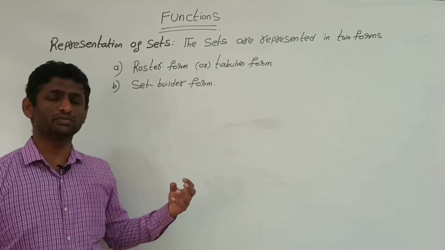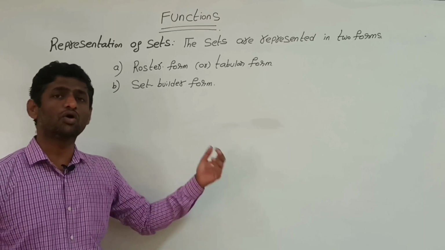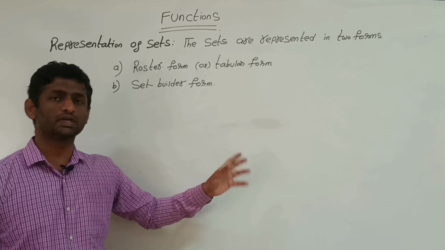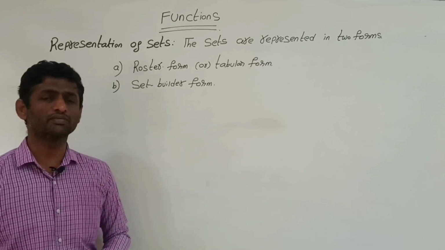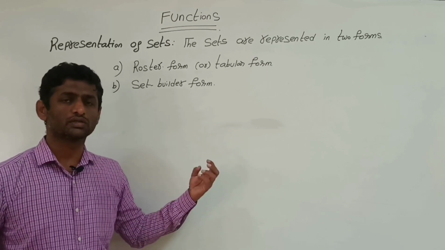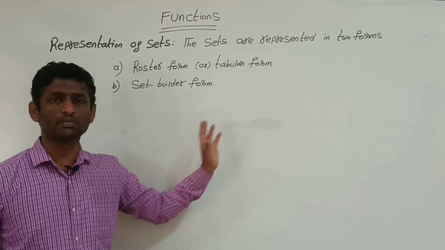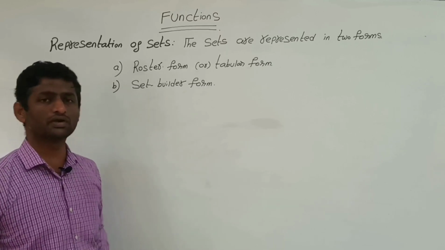A roster form is simple: we collect all the elements and keep them in the set. Whereas in set builder form, we write in short, with a common property that the elements should satisfy. So we'll see the definition of roster form as well as set builder form.